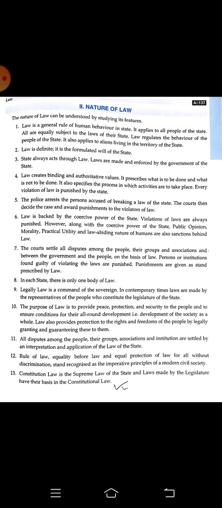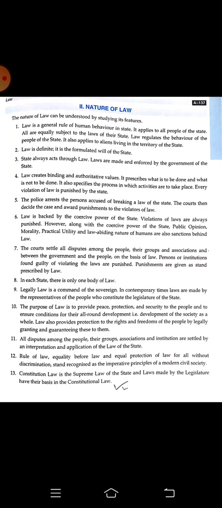Law is definite. It is the formulated will of the state. Okay, any law which is made by you, made by me is not the law. It has to be formulated, accepted, and it has to be worked out by the government. It has to be applied by the government. State always acts through law. Laws are made and enforced by the government of the state. Law creates binding and authoritative values.